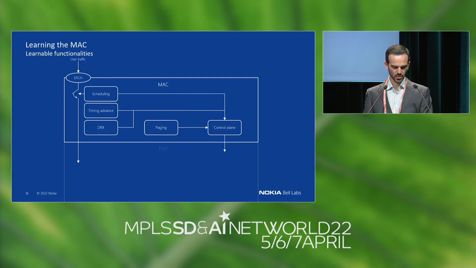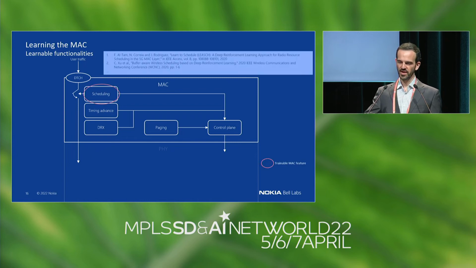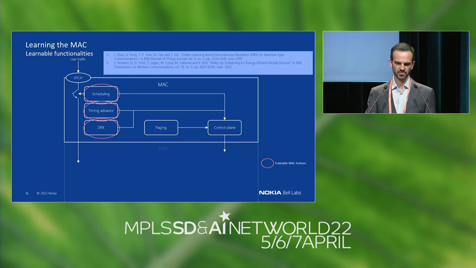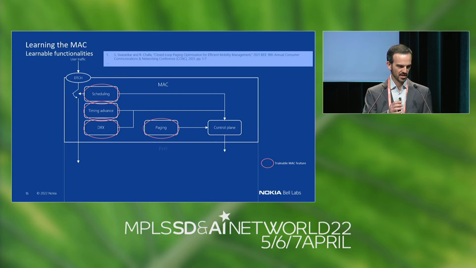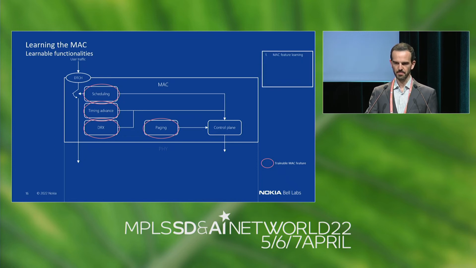And in recent years, we have seen multiple efforts to try to apply machine learning to these features. If you look at any of these MAC features, you will find tens, if not hundreds, of papers trying to do machine learning. So there's machine learning for scheduling, machine learning for timing advance, for DRX, for paging, you name it. Any MAC feature you can identify, you will find machine learning papers for that. I like to call this way of applying machine learning to MAC features MAC feature learning. We do machine learning for a MAC feature.